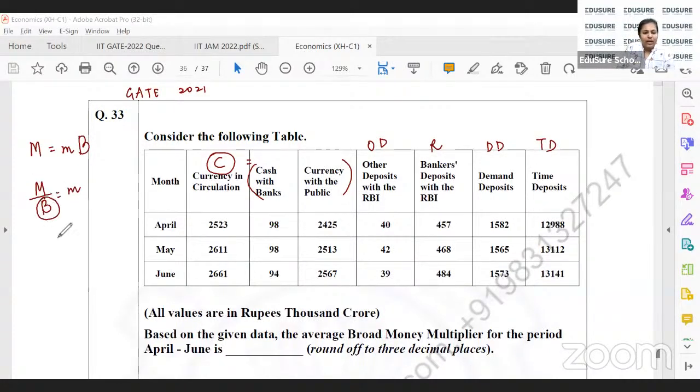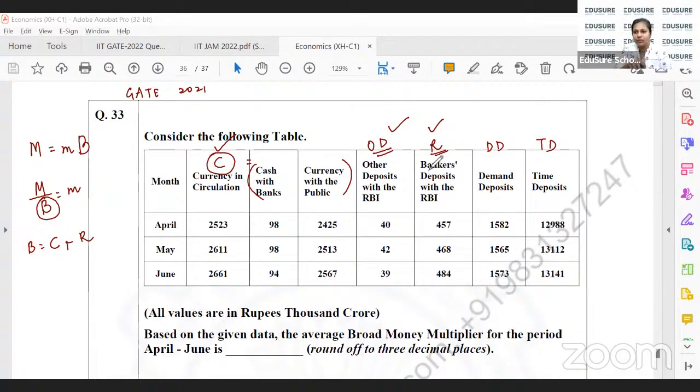Now, the B remains the same throughout. The monetary base will be C plus reserves plus other deposits. Both other deposits and the bankers' deposits with the RBI fall in the same category.